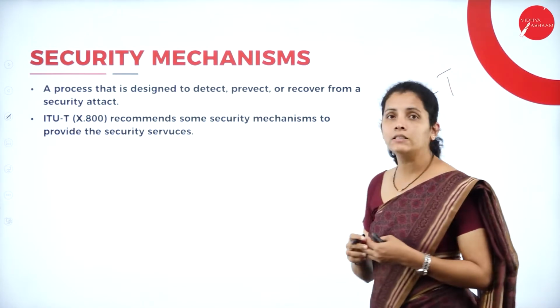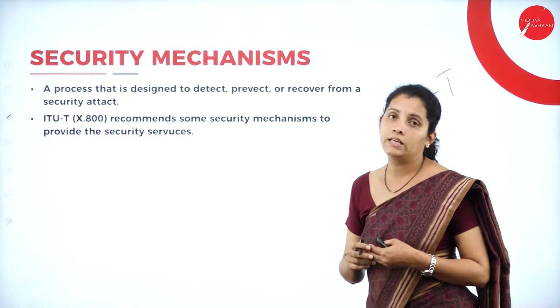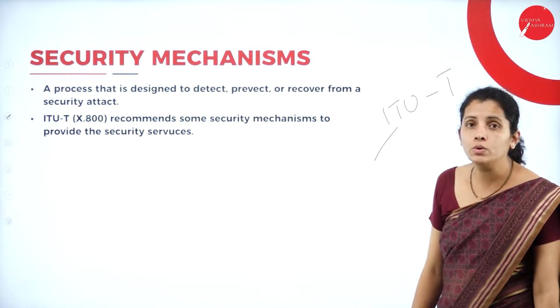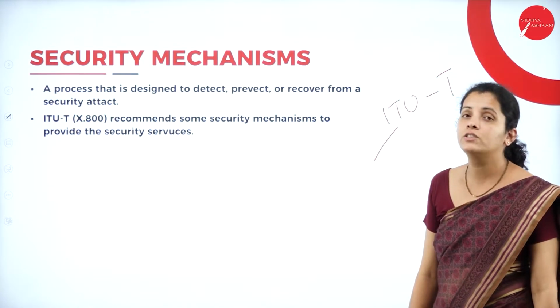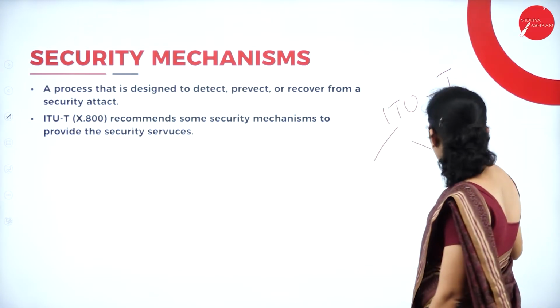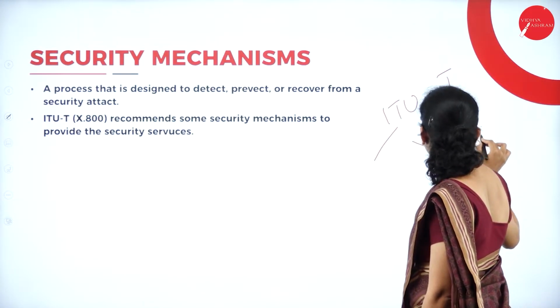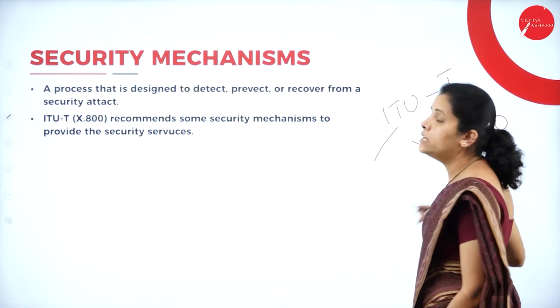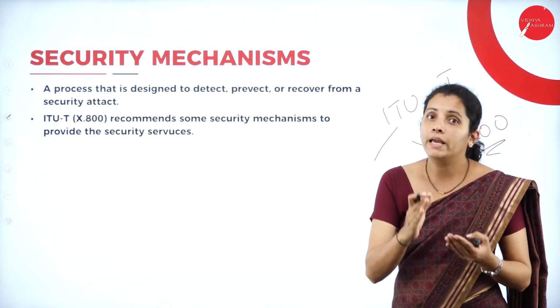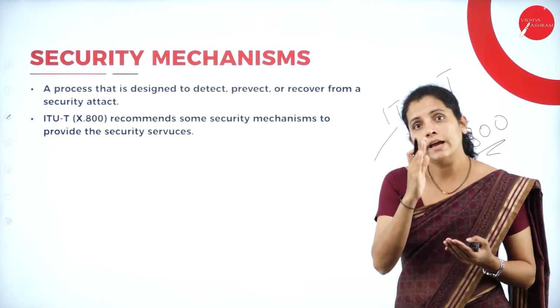What is ITU-T? It is the International Telecommunication Union, Telecommunication Standardization Sector, which provides the standard called X.800, which is mainly used to provide security mechanisms against security attacks.